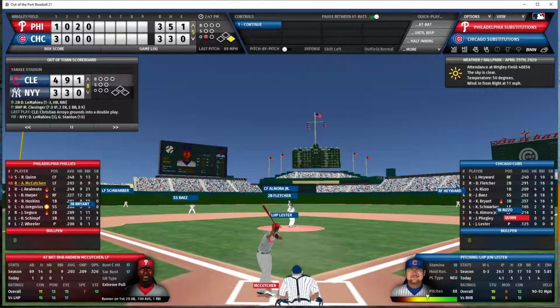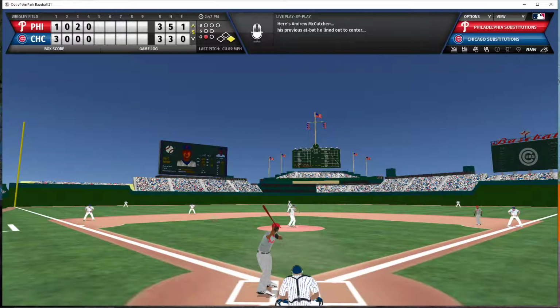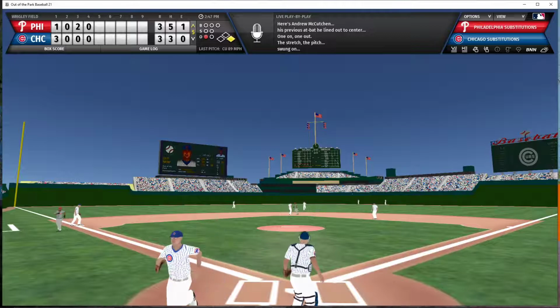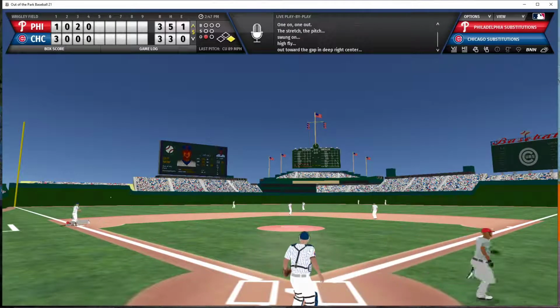McCutchen now the batter with 1 out and 1 man on. Lester with the pitch. McCutchen hits that one hard out into the gap in right center field. McCutchen is heading for second. Almora has it. He throws it back in. McCutchen is heading for third as the runner scores. McCutchen is safe at third. The Phillies now have retaken the lead. They are up 4-3.